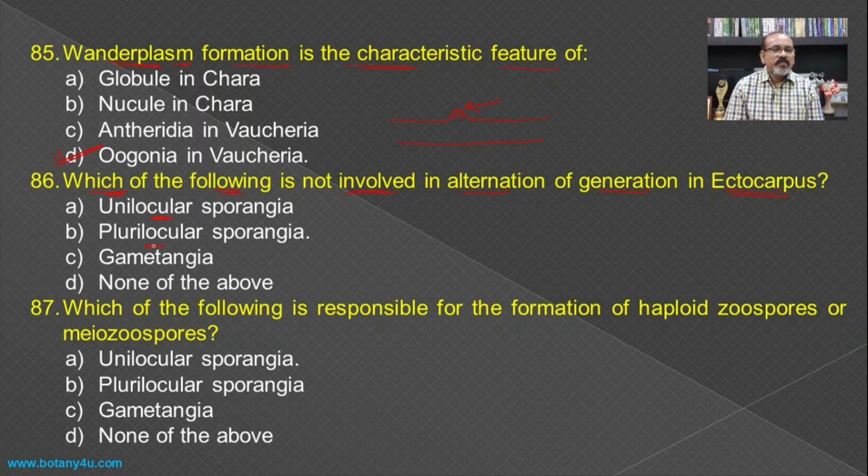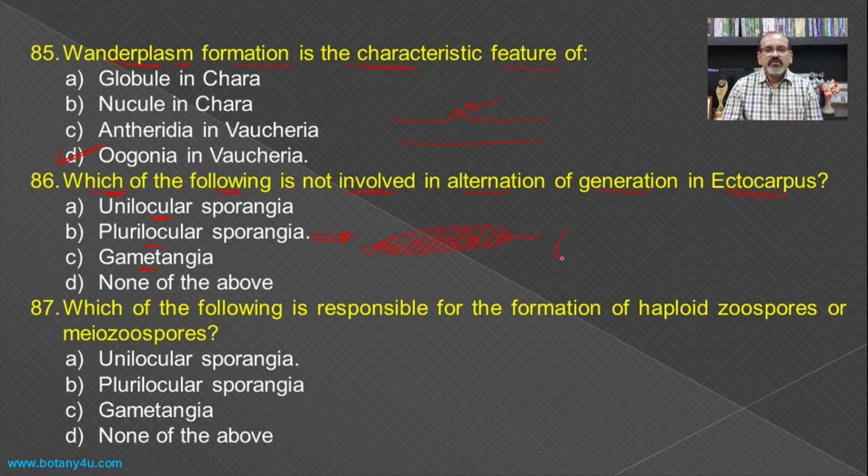Unilocular sporangia, plurilocular sporangia, and gametangia. If you see the development of the plurilocular sporangia, which is cylindrical in structure and many-celled, it is responsible for the development of the zoospores.